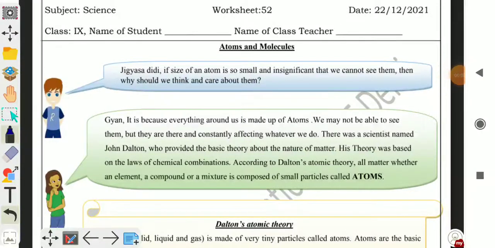Welcome, children. Today's worksheet number 52, Atoms and Molecules. In this worksheet, we will discuss Dalton's atomic theory.